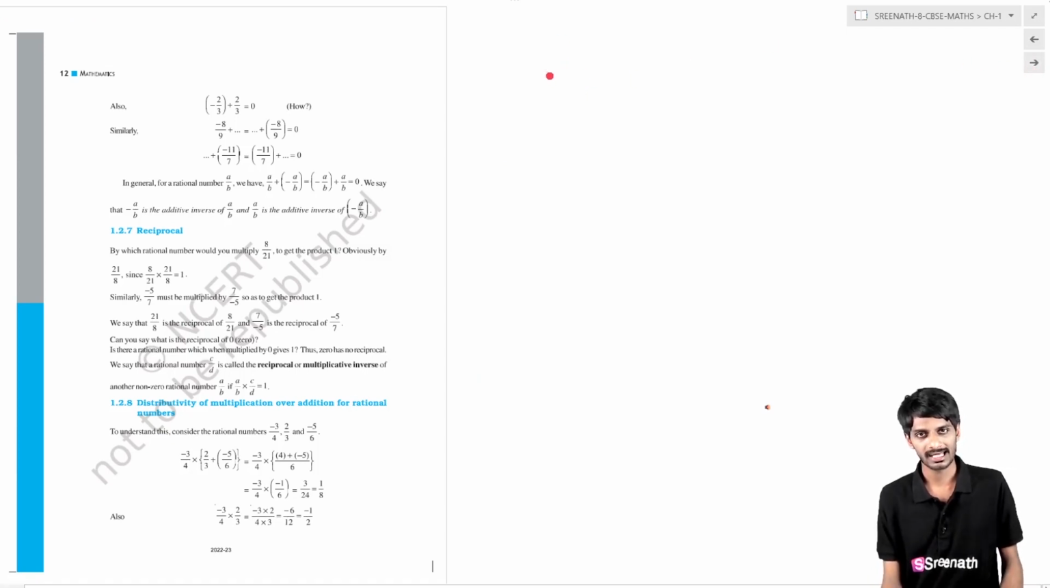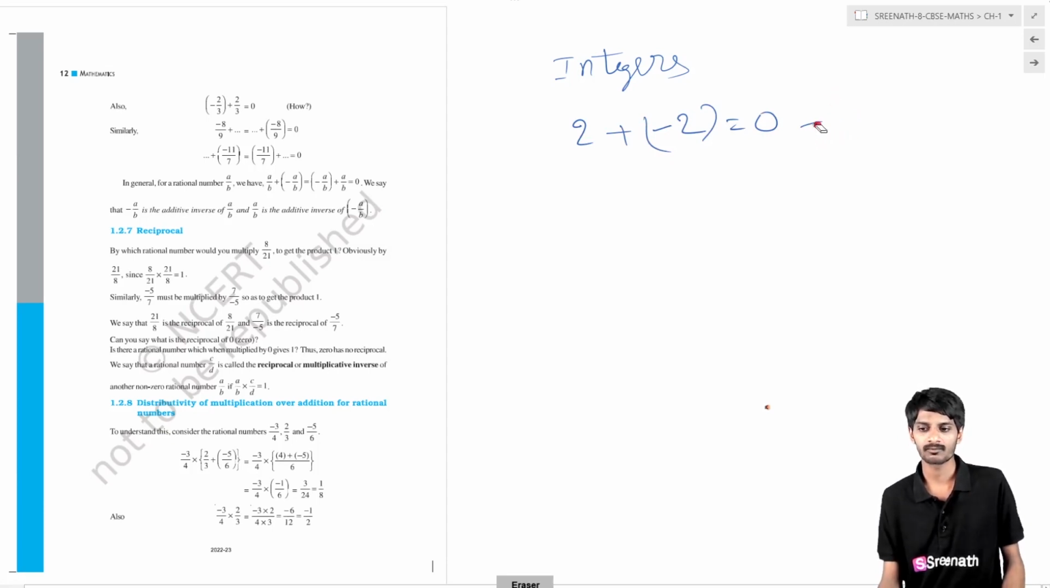For example, in the case of whole numbers or integers, 2 is a number. If you add 2 and its additive inverse, minus 2, then what is the answer? That is 0. In the same way, minus 2 is a number. If you add the negative of this number to it, what happened? The negative of minus 2 is 2. Then the result is 0.